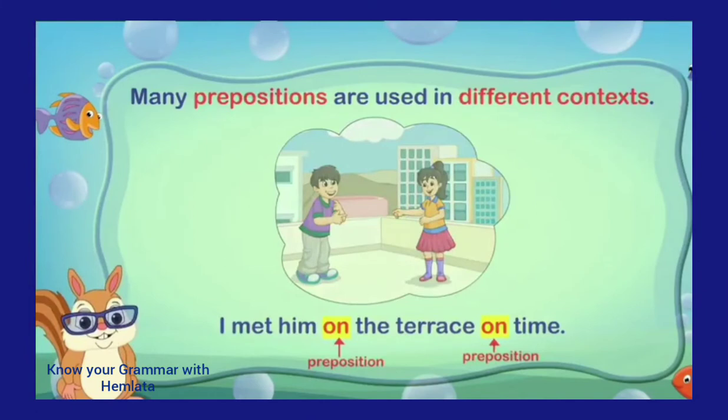Many prepositions are used in different contexts. In a single sentence, two types of preposition can be used by the subject. Like, I met him on the terrace on time. Here you can see two things in the sentence. On the terrace, that is place. On time, that indicates the time. Here on is the preposition in this sentence.